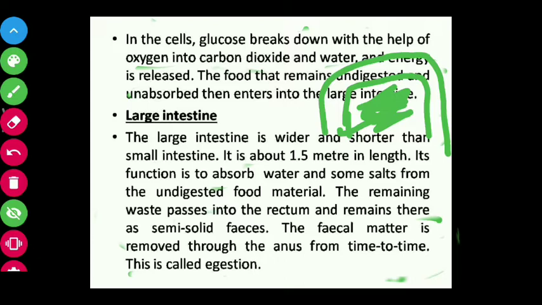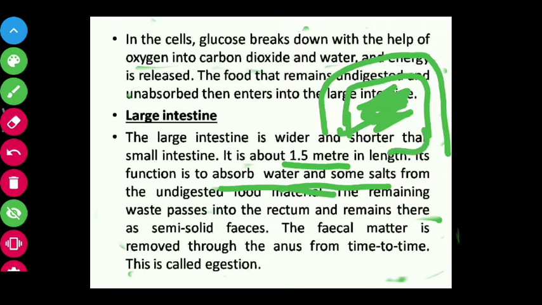The large intestine is wider and shorter than the small intestine. It is about 1.5 meters in length, whereas the small intestine was 7.5 meters. What is its function? To absorb water and some salts from the undigested food material. Whatever water and salts we need are absorbed from the undigested food material in the large intestine. The remaining waste passes into the rectum.